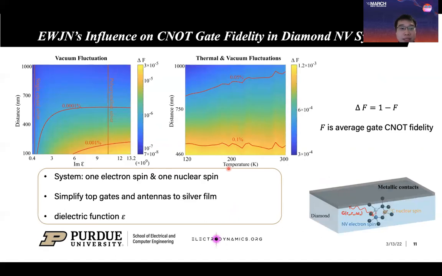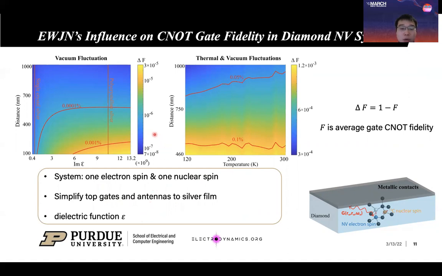In this slide, we present evanescent wave Johnson noise influence on CNOT gate fidelity in diamond NV center system. So here, the system consists of one electron spin and one carbon-13 nuclear spin. We still simplify top gates and antennas to a silver film. Here, we are considering a local model to describe the dielectric property of silver. As a result, we only need to consider silver permittivity epsilon.